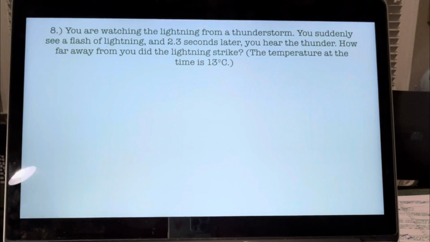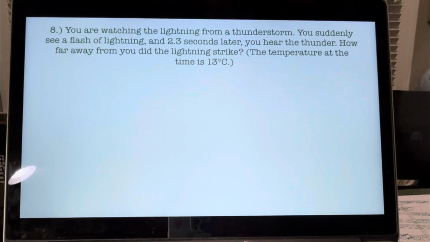Okay. So to determine the distance, we will use the time difference between the lightning flash and the sound, that 2.3 seconds. We will assume that the light from the lightning reaches our eyes essentially at the same instant as the lightning was formed. Thus, the time it takes for the sound to travel to you will determine the distance. First, we need to know the speed of the sound.